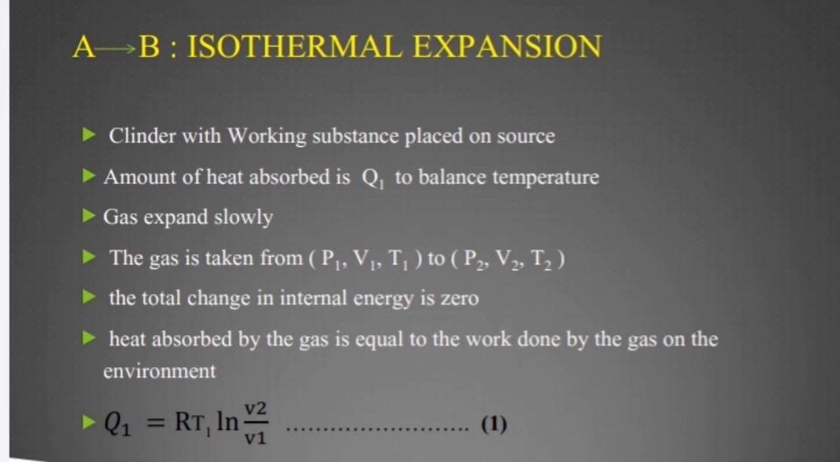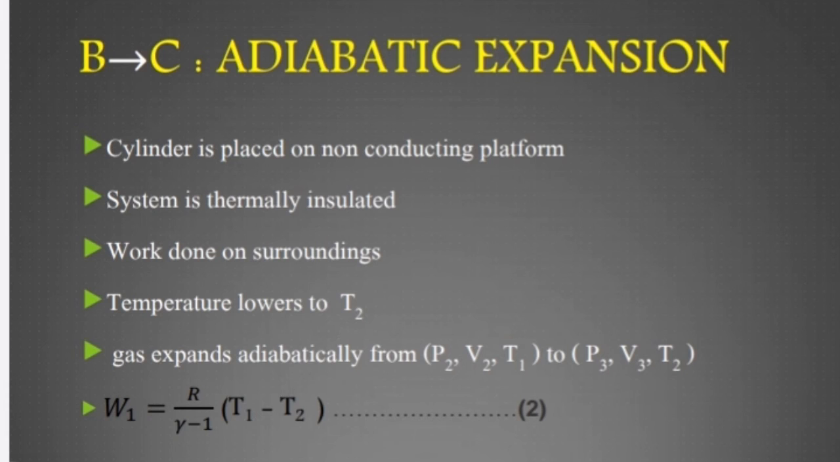Discussing about isothermal expansion from A to B, a cylinder with working substance placed on the source, amount of heat absorbed Q1 to balance the temperature. When the gas expands slowly, the gas is taken from P1 V1 T1 to P2 V2 T2. Here the total change in internal energy is 0, but the heat absorbed by the gas is equal to the work done by the gas on the environment. So Q1 equal to RT1 log V2 by V1, denoted as equation number 1.